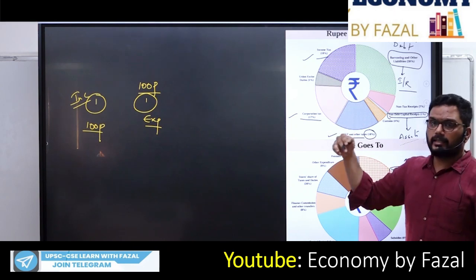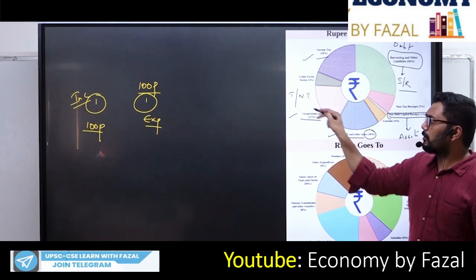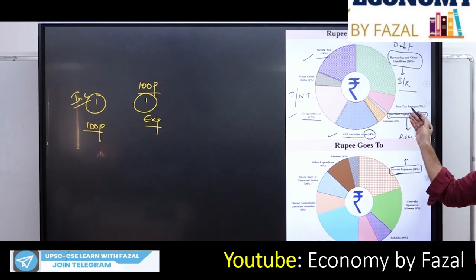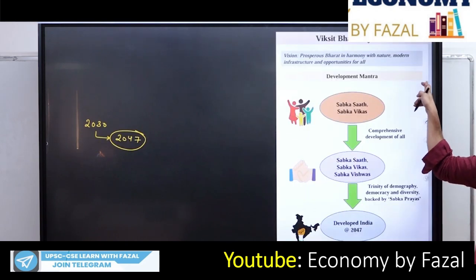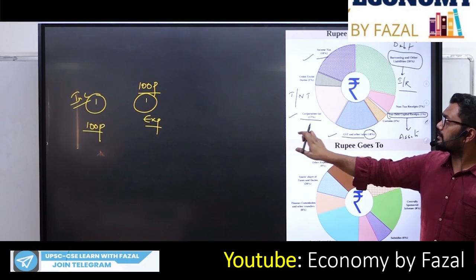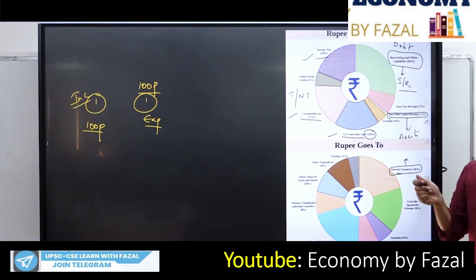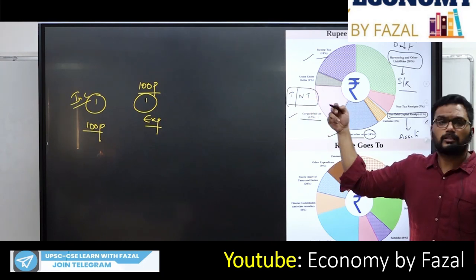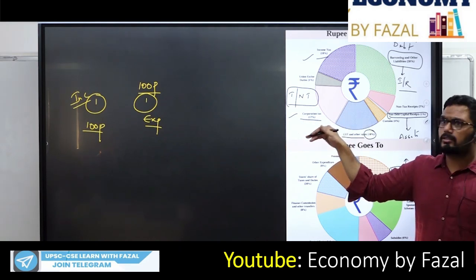There are two types of income which the government is getting. One is the taxable income, the other one is the non-taxable income. Obviously taxable income is very high. Now look at non-taxable income. Non-taxable income means a component other than the taxes, but still the government is earning. What are these? Challans, fines, any sort of profits. Here we are talking about how the government earns. The government earns based on taxes as well as non-taxes. Both are income of the government. But one income is from taxes, the other income is from non-taxes.